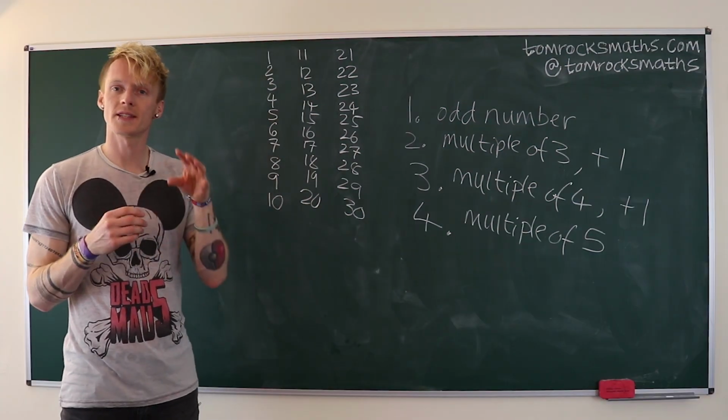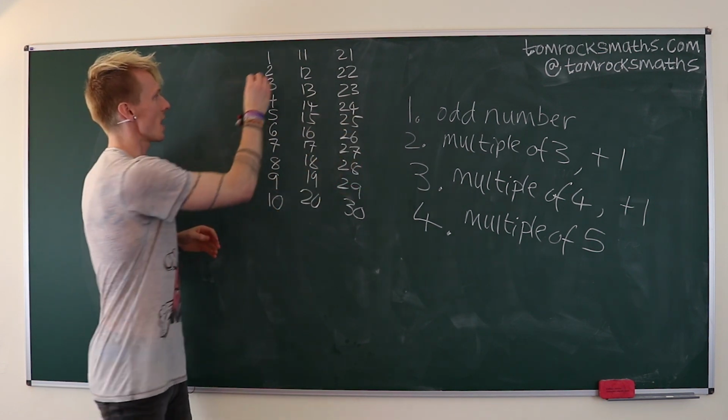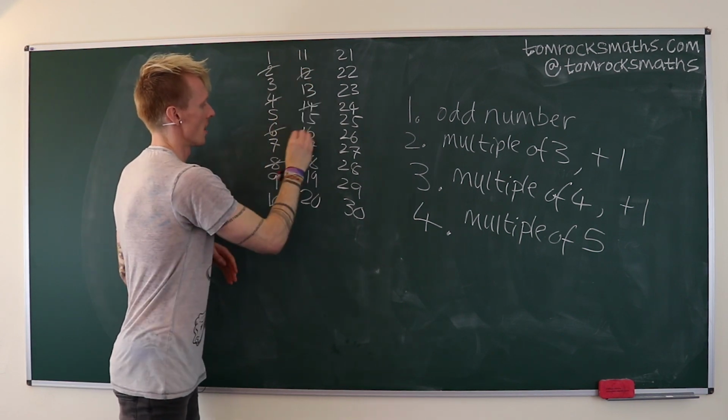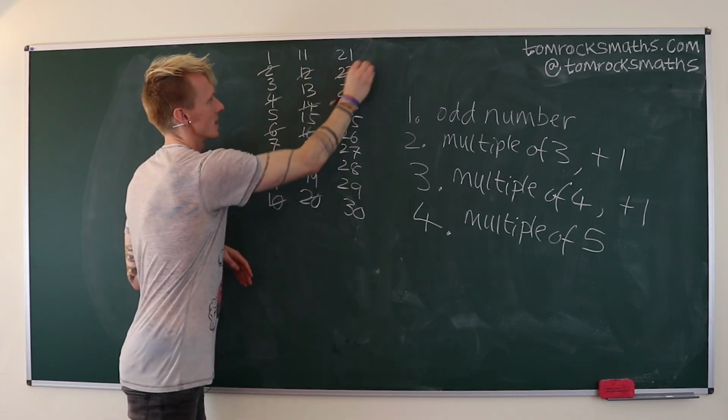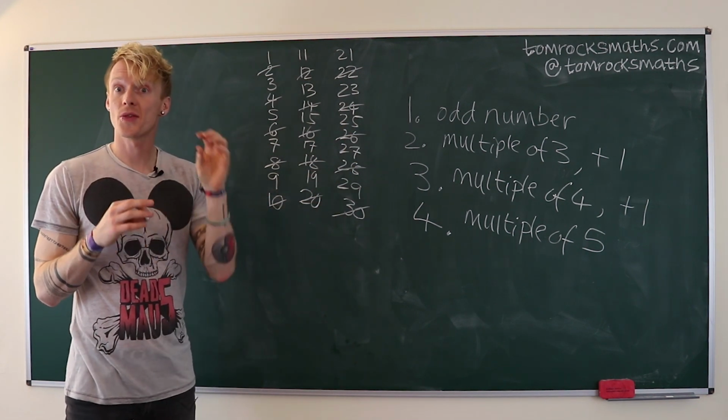Rule number 1 says that our class size must be an odd number. So straight away, we can cross off all of the even numbers from our list. Rule number 2 says that the number must be 1 more than a multiple of 3.